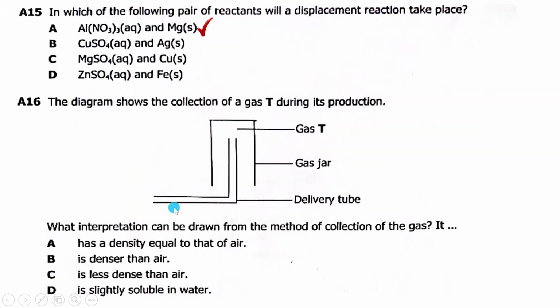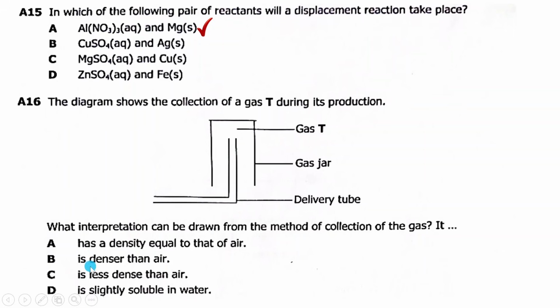No. This method of collection, I think it's upward displacement of air, or downward, so to say. The gas comes in here, then the rest of the air here will be pushed down. So we can say downward displacement. In this method, the air is going up. For the air to go up like that, it means this gas is less dense than the air here. So A is not correct.